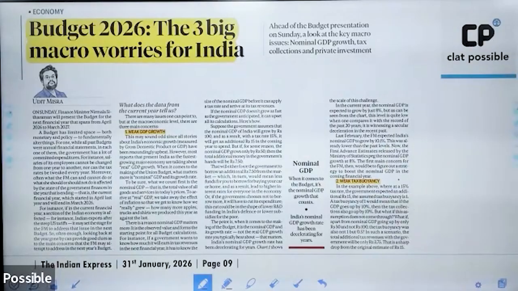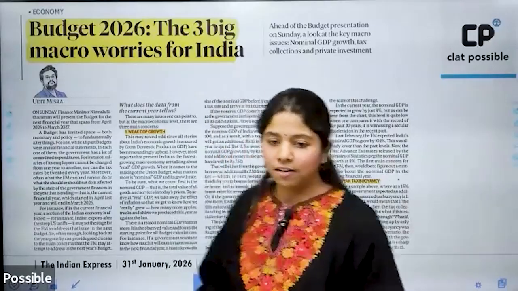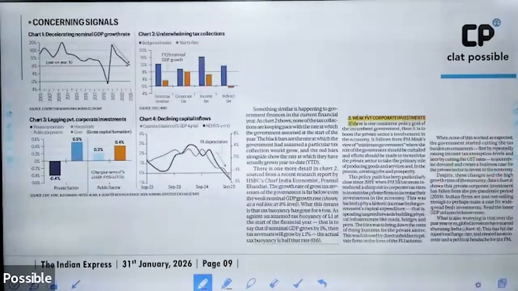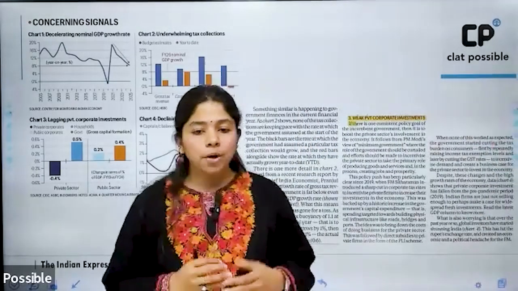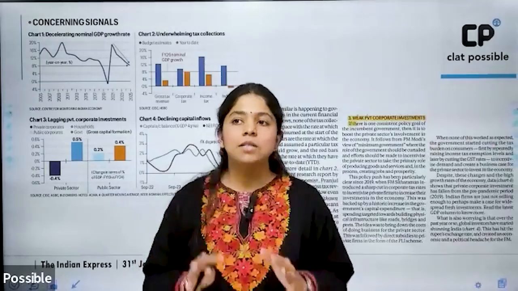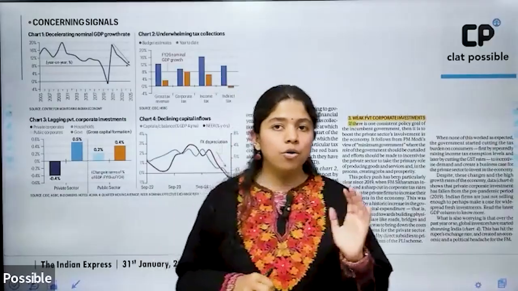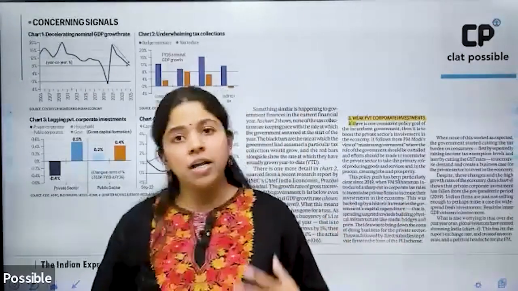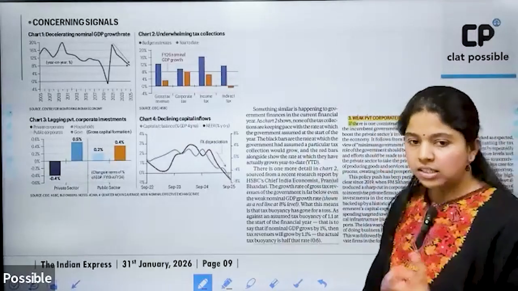That is, in spite of all the tax concessions, etc., that the government is extending to the people, the total amount of tax collection is not as much as the expenditure of the government entails. All right. And then he also talked about weak private corporate investments, that because of the fluctuating market, investments in the private sectors are not as much as they should be to result in good economic growth in the country. All right. So this is a wonderful article, talks about these things, you can go through it.